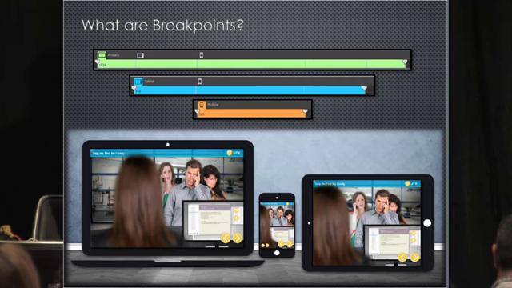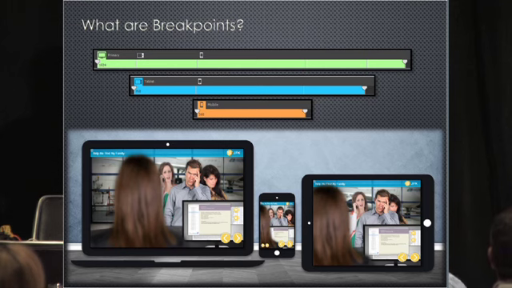Now, some of the terms that we will have to go through when we create a responsive project, and the first of them is a breakpoint. Okay, what is a breakpoint? In simple terms, it's the layout. And in Captivate, we have three such predefined layouts. One is the primary layout, which is typically for desktop, or you can take it for a horizontal iPad view.